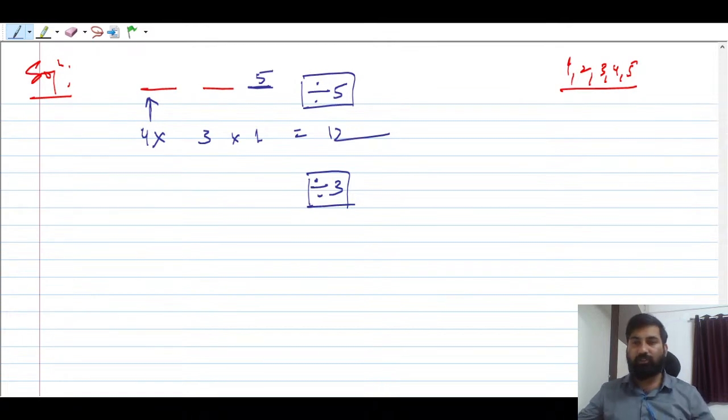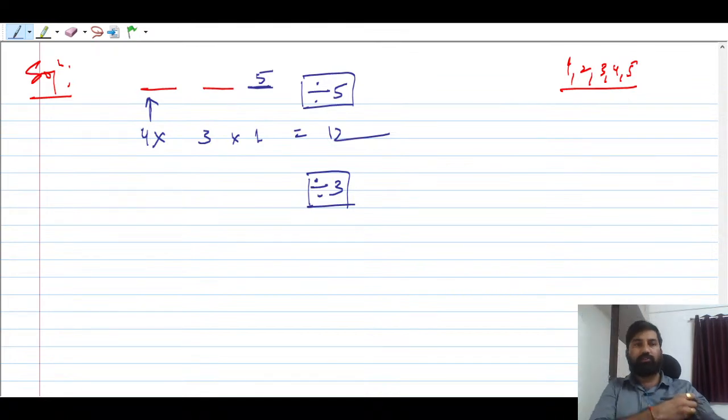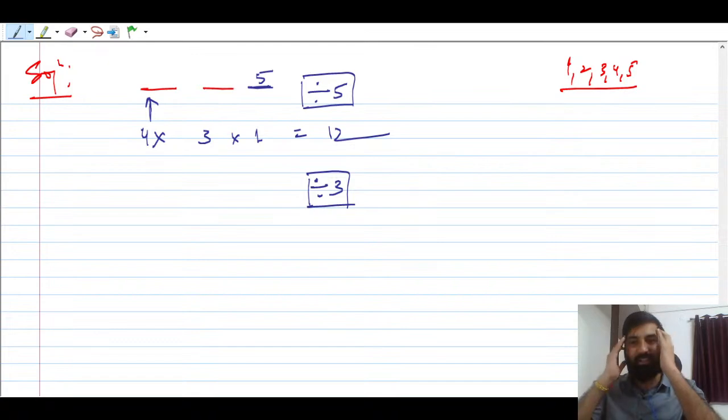Okay, sir, but unit digit is either 0 or 5, then it is divisible by 5. Is it so? Abjit, is it so? You can take 0. तो 0 यहाँ पर दिया है क्या डिजिट में? क्वेश्चन में देखो, what are the digits you have been given, right? What are the digits that is given in the question? 0 is not given. Okay, so I cannot use 0. Okay, जो क्वेश्चन में दिया है आपको उसके अकॉर्डिंग आंसर करना है, अपना माइंड एक्स्ट्रा नहीं लगाना है, right? That is very important to keep in mind.